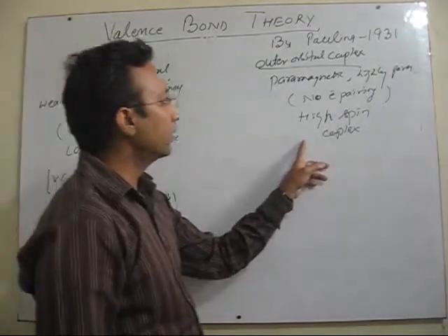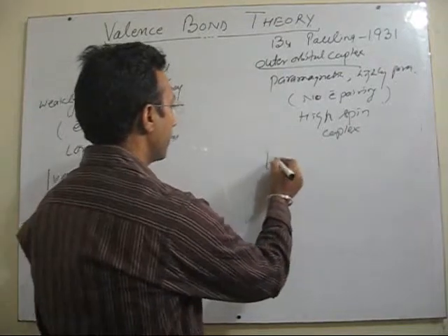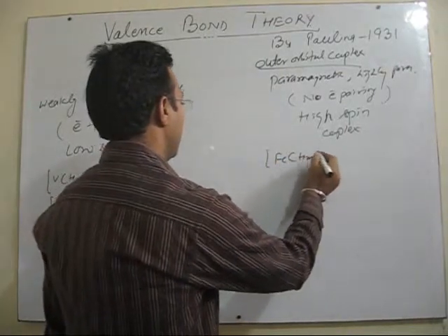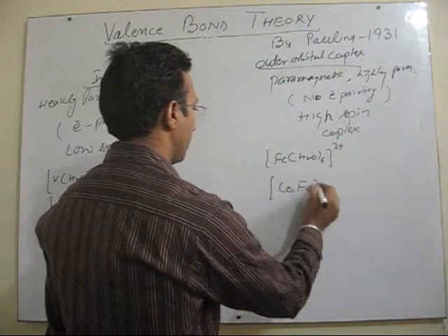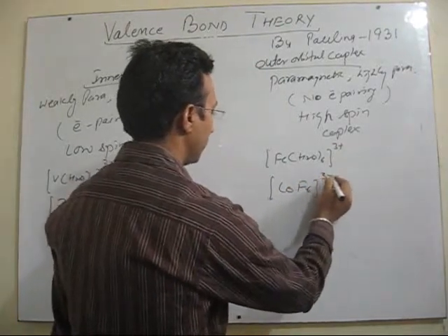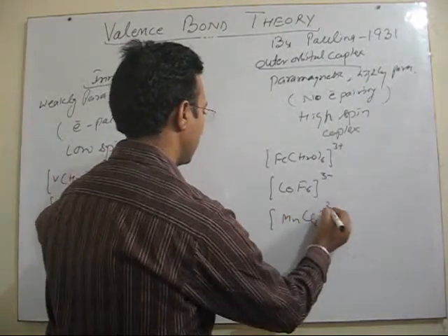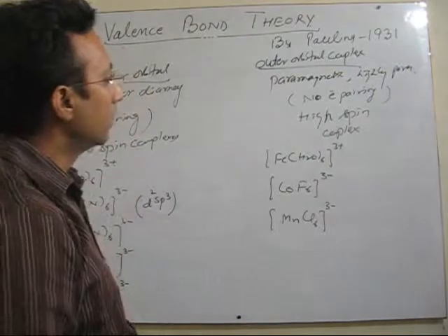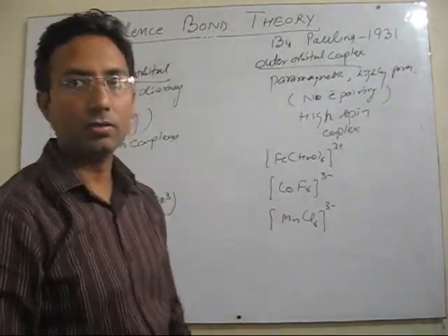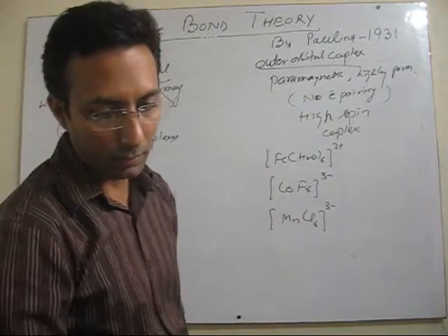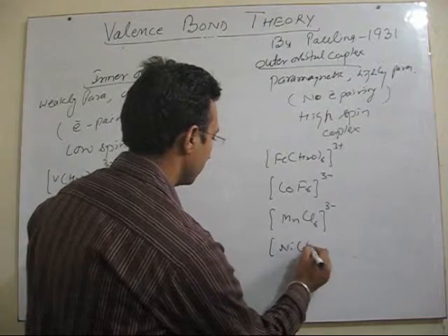Now in case of such outer orbital complexes, we have examples like this. One complex of cobalt, then a complex of manganese, which are paramagnetic in nature, sometimes with 5 unpaired electrons, so they are highly paramagnetic. Fine. And one complex of nickel is there.